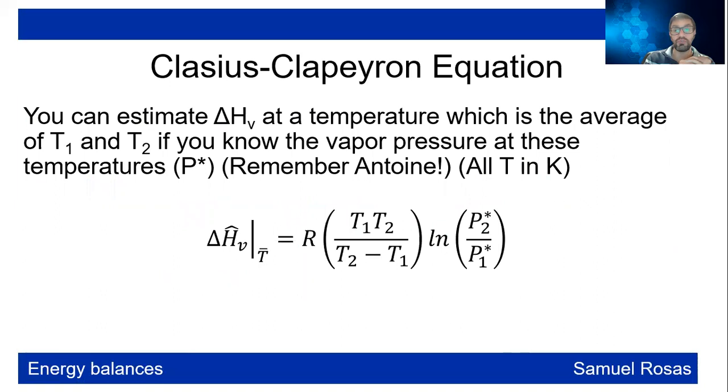Sometimes you have to change the pressure. So if you have to change the pressure, you can estimate the delta H of vaporization at a temperature which is the average of T1 and T2, two temperatures, if you know the vapor pressure at these temperatures. And remember, you can actually get these vapor pressures with the Antoine equation, and all these temperatures have to be in Kelvin. So here you have the delta H at an average temperature equals R, the constant, times T1 times T2 over T2 minus T1, times the natural logarithm of this vapor pressure ratio, which you can estimate with Antoine.